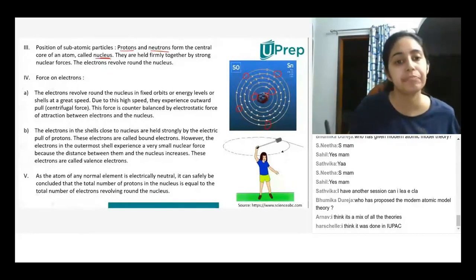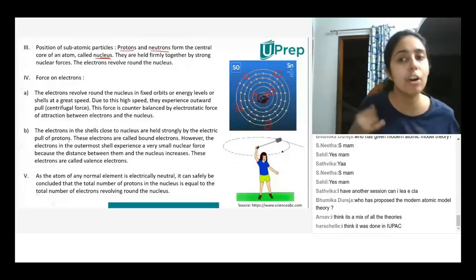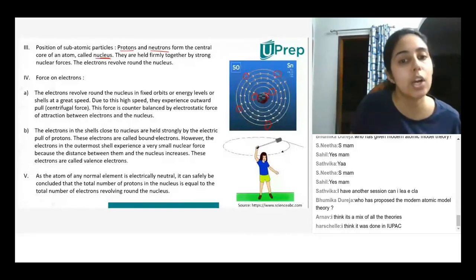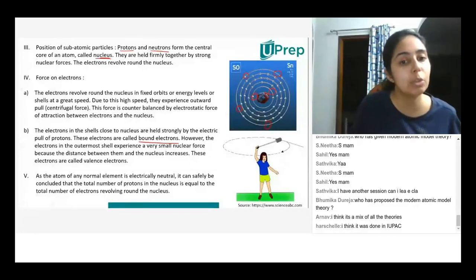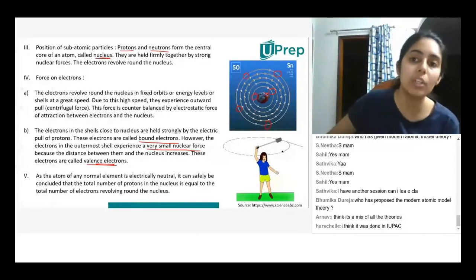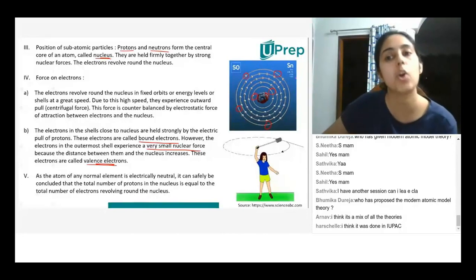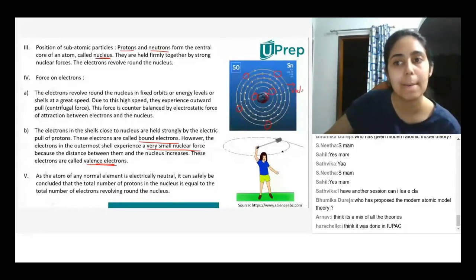So these electrons which are close to the nucleus, which are held by strong forces from the nucleus, are called the bound electrons. However, the electrons in the outermost shell experience very small nuclear forces, and these are called the valence electrons. So electrons that are present in the outermost shell of an atom are called valence electrons, and this shell is called the valence shell.